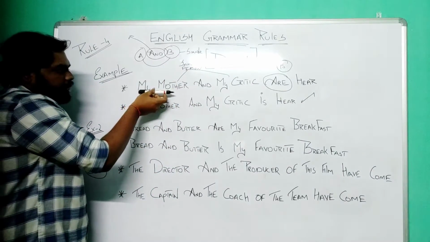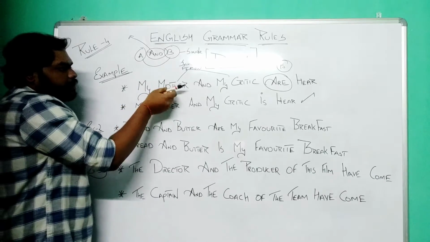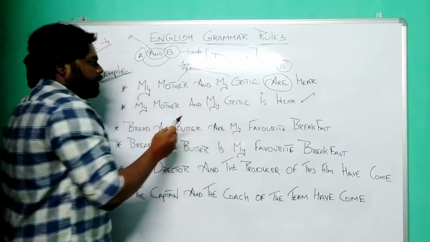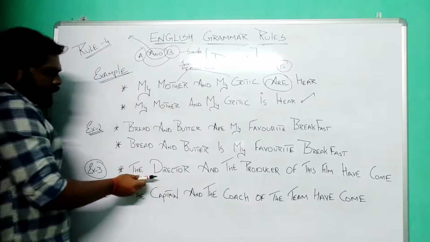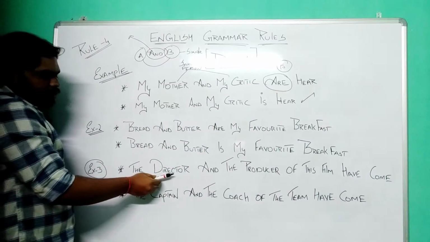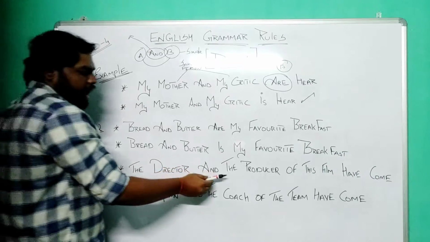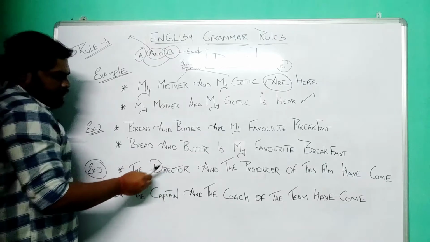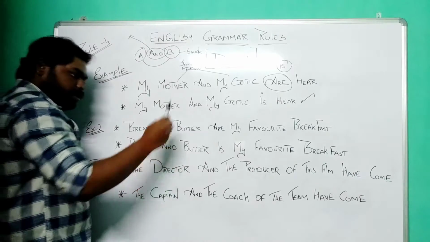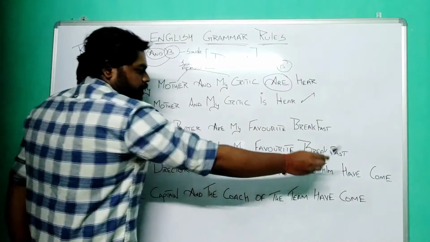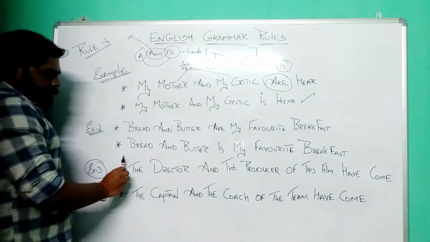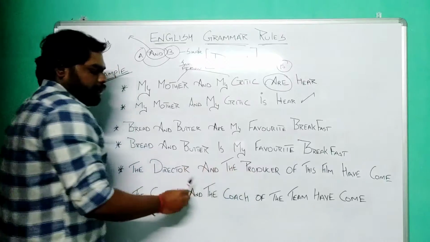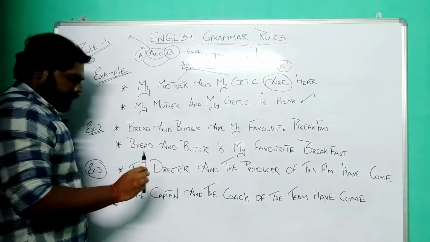Here we can clearly see that a possessive adjective has been used before the word mother, right? My mother, my critic, and also an article is being used before the director and the producer. What this example is trying to say is that the director, who is also the producer of this movie, has come. So a person who is the director is also the producer. So it is talking about the same person, right?